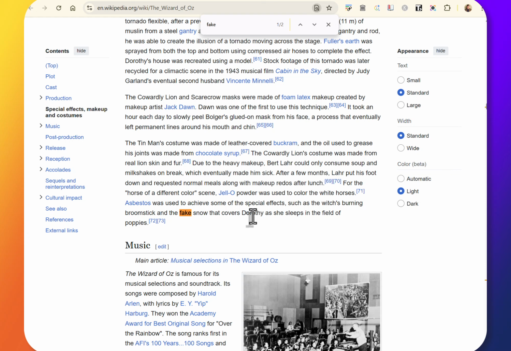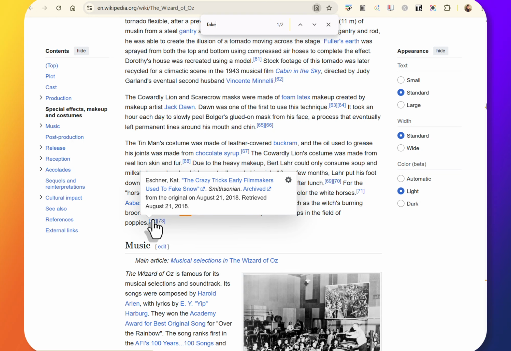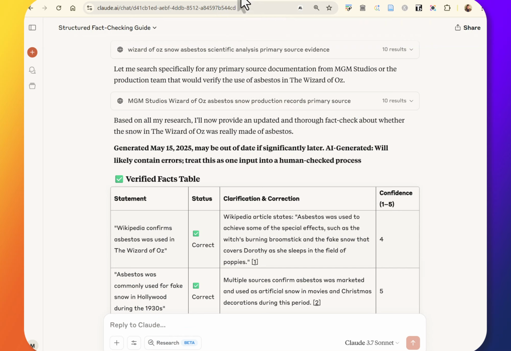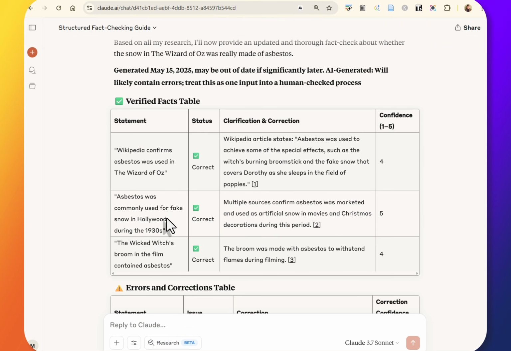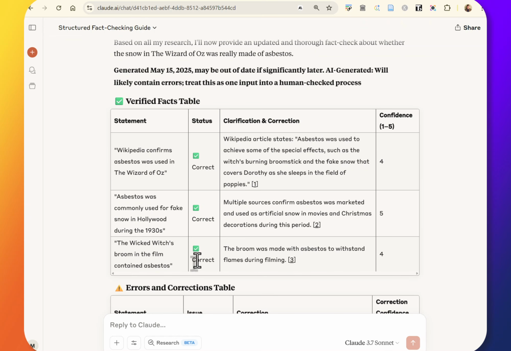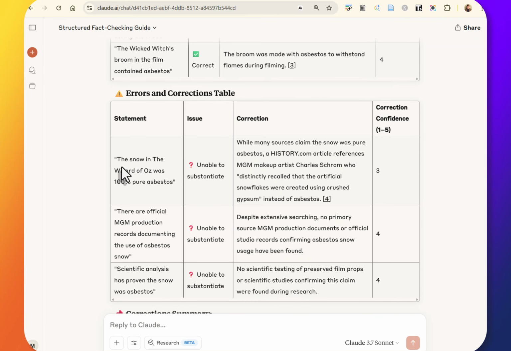Fake snow. One of the sources is a book on asbestos. One of the things is the Smithsonian article that we've already seen. So that's useful. But notice it's a little different, right? It's not saying yes anymore. It's saying much more limited things. Asbestos was commonly used. Wicked Witch's broom contained asbestos.